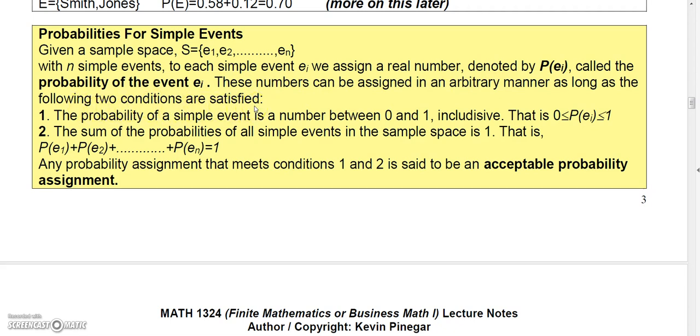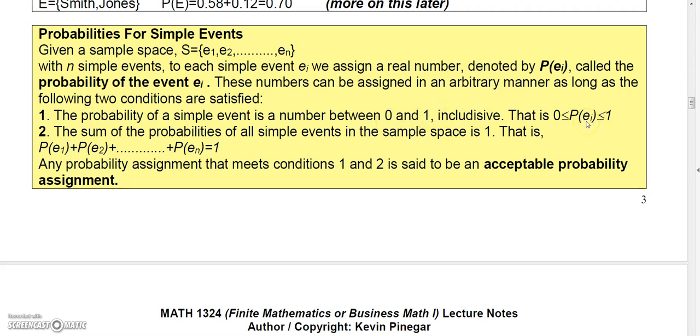Now we're not saying that they're always going to be the same, but it depends on the experiment. But the 2 things that have to be satisfied when you assign probabilities to a set of simple events are, 1, the probability of each simple event must be a number from 0 to 1. 0 to 1 inclusive means that it can be 0 or 1 or anything in between.